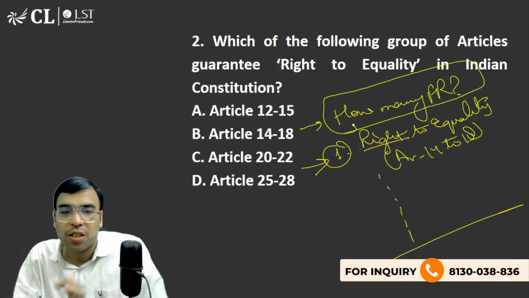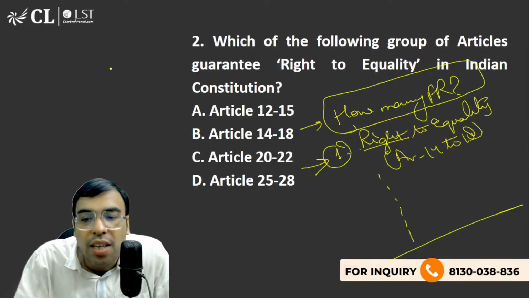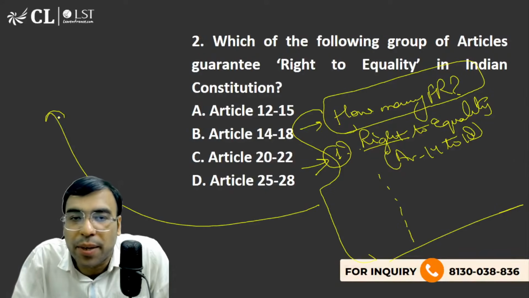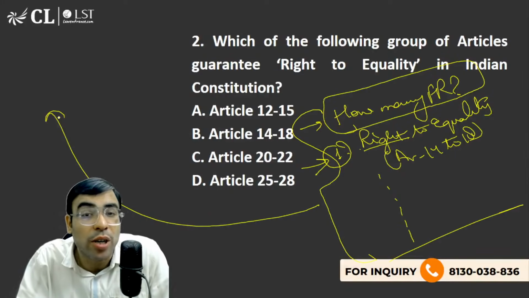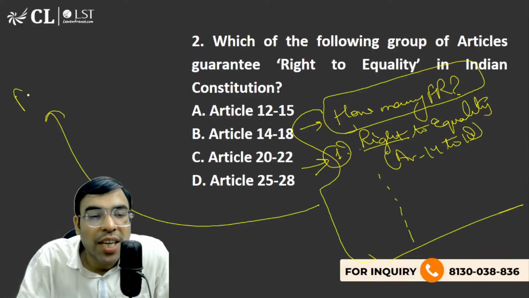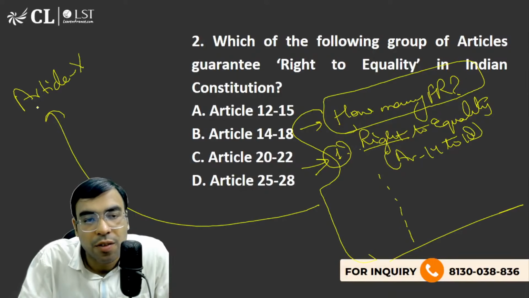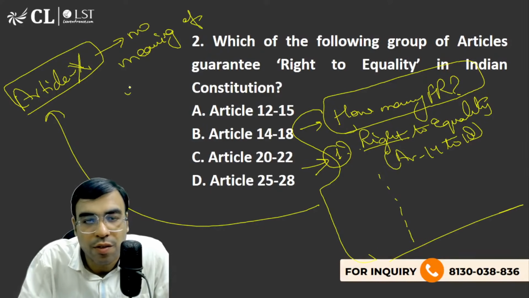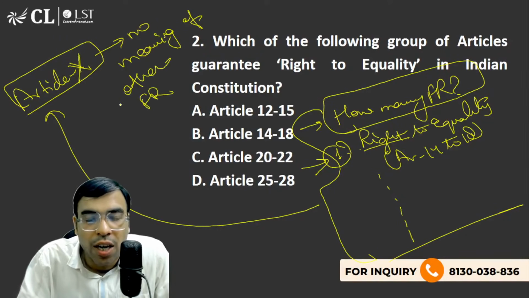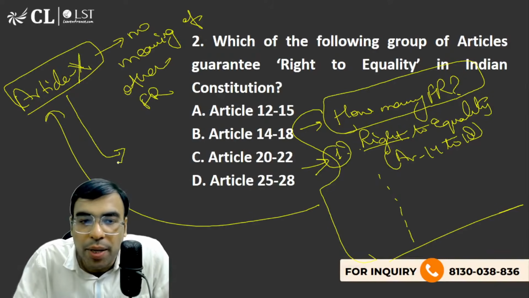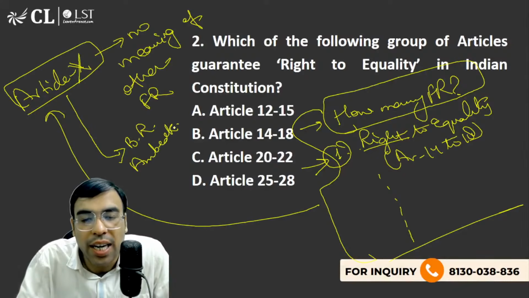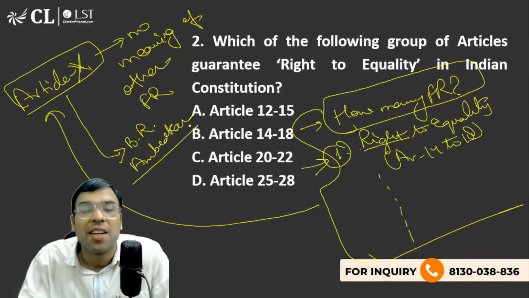Last thing I'm giving as homework is, because it is linked with the fundamental right, that is actually the teeth of the fundamental right, or that article actually protects the fundamental right. So I'm saying this is an Article X. Without this Article X, there is no meaning of other fundamental rights. And please tell me, Dr. Bhim Rao Ambedkar had said something about this article. What was that statement? Why I'm talking about it?